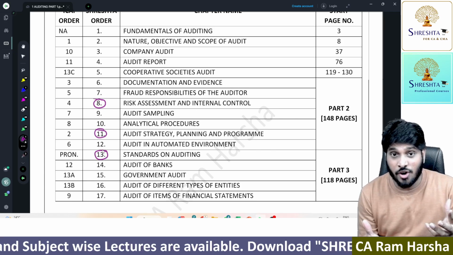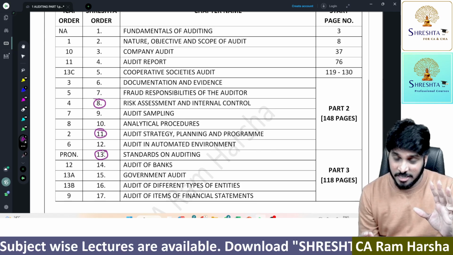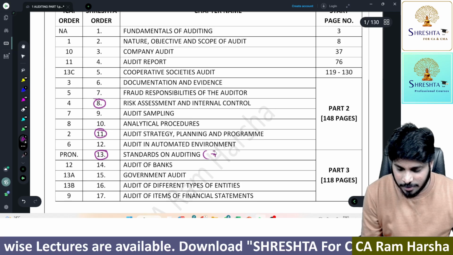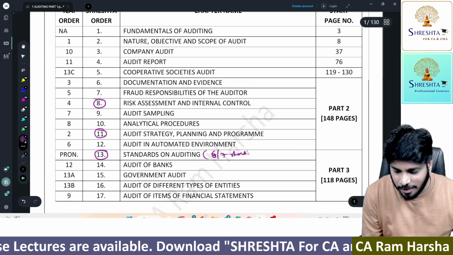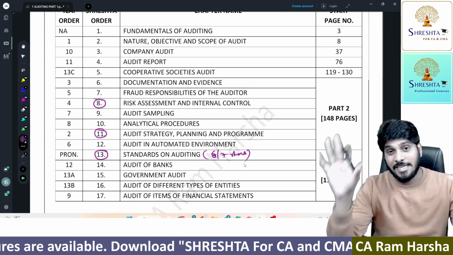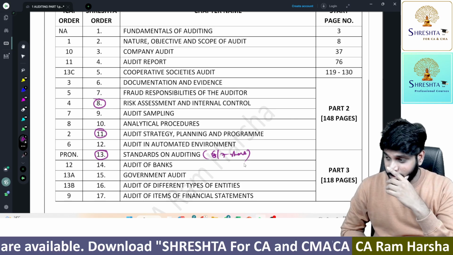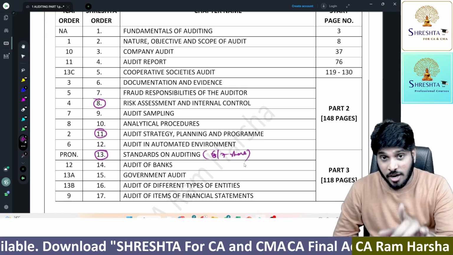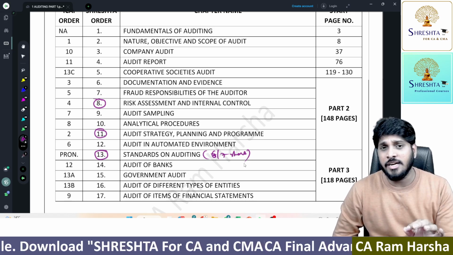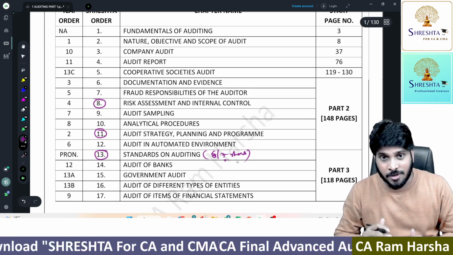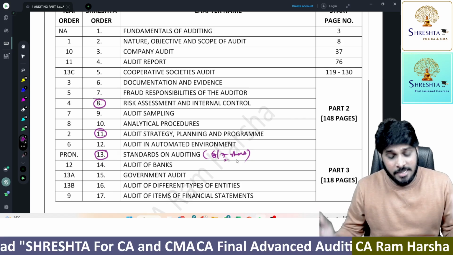Sir, standards on auditing, very important. Yes, it is important. But according to me, only some 6 or 7 standards will come here. See, you have 35 minus 9, 26 standards in your syllabus at CA Inter audit. We have 26 auditing standards, and only 6 or 7 will be discussed here. Sir, what about the remaining 20 standards?